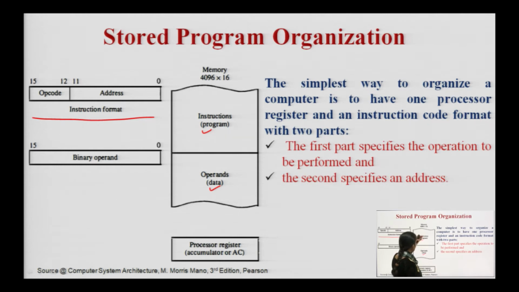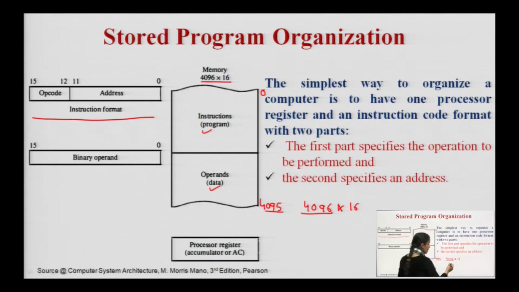So the common memory I am using, suppose it is of the size 4096 into 16. This 4096 before the cross specifies the address locations. So this memory has 0 to 4095 address locations for storing the programs and data. In the common memory, some part will be initialized for storing my programs, and some portion will be reserved for storing my data.